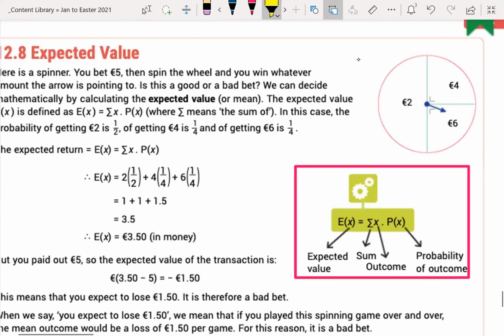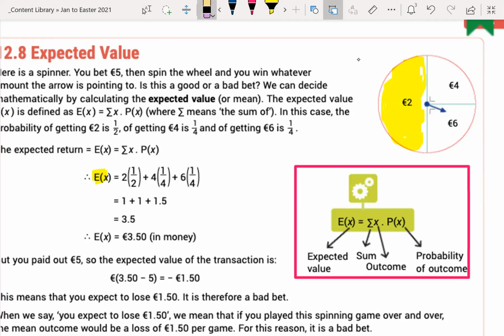So you have this game here where you can win €2, €4, or €6. Now, what would you expect to win from this game? We have this formula. The expected value is equal to, here's our €2. What's the probability of this spinner landing on €2? Well, it's half the circle. So the probability of it landing in this yellow area is a half. And if it does land there, you get €2.